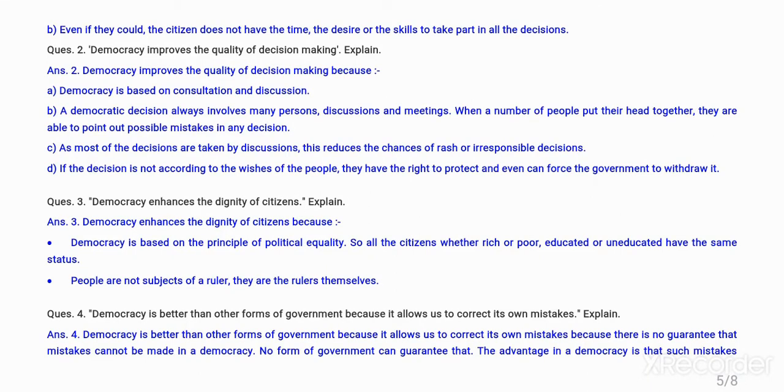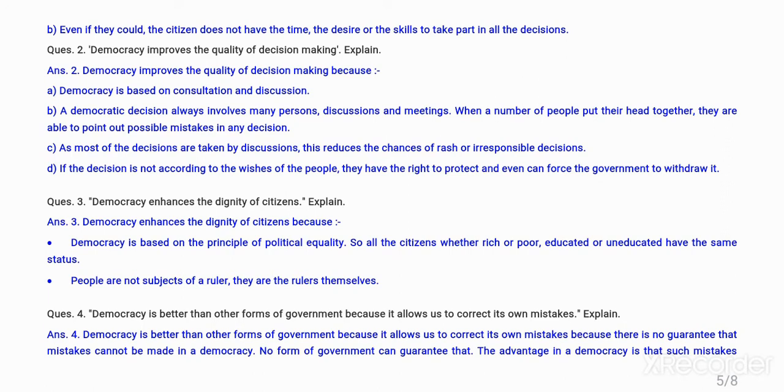Democracy enhances the dignity of citizens. Explain. Democracy enhances the dignity of citizens because democracy is based on the principle of political equality. So all the citizens, whether rich or poor, educated or uneducated, literate or illiterate, have the same status in society. People are not subjects of a ruler, they are the rulers themselves. So we can say that when people are not the subjects of a ruler, they are the rulers of themselves. So democracy enhances the dignity of citizens.